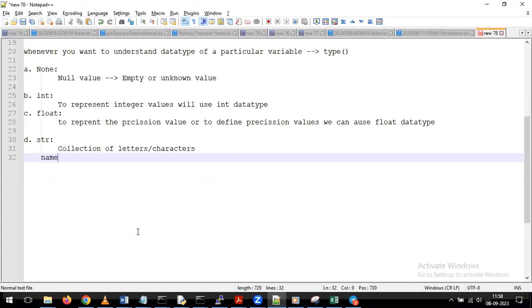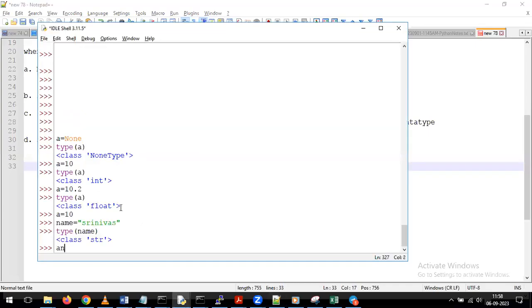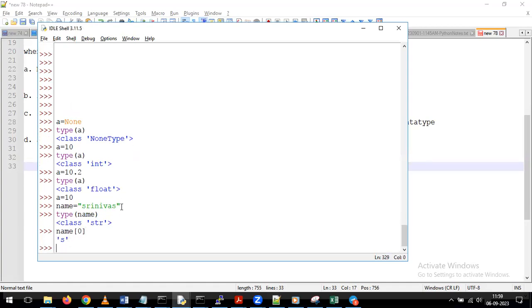For example, I'm giving name is equal to Srinivas. After that, if you want to display only the first letter, we can give it like this. From the name, I want to fetch only the first letter. To fetch only the first letter, we give name of 0. So just observe, I'm giving name of 0. With this, what will happen? It gives the letter S.